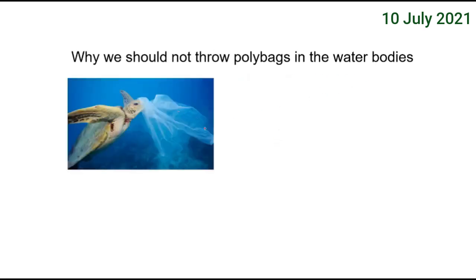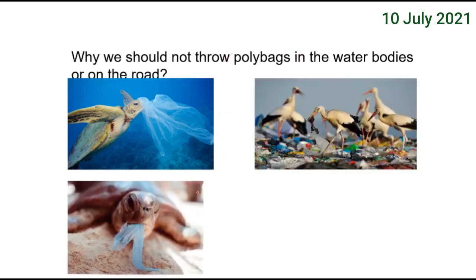Look at this picture. What does it tell you? A turtle is stuck with a polythene bag. A poly bag means a plastic bag, which is made up of polythene. And these pictures will reveal how dangerous these are. They are swallowed by these animals and they get choked.